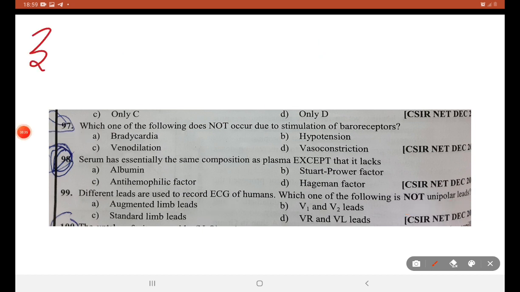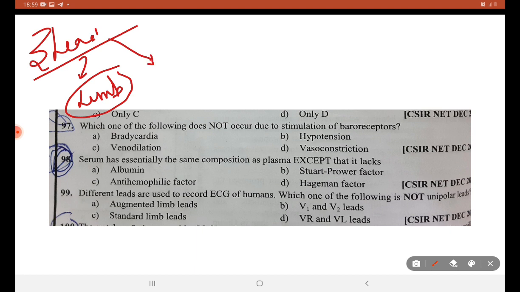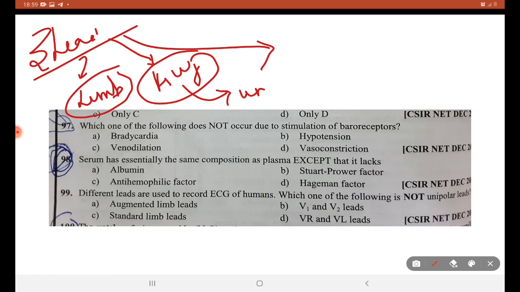We have seen about three leads so far. That is limb lead, it is bipolar, augmented lead, that is unipolar, and then we have chest lead, that is also unipolar.